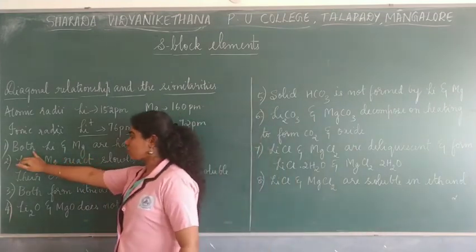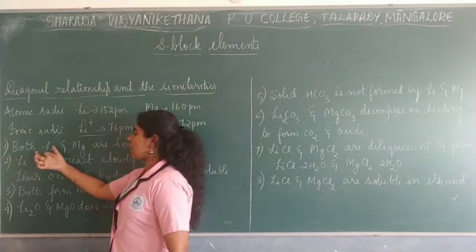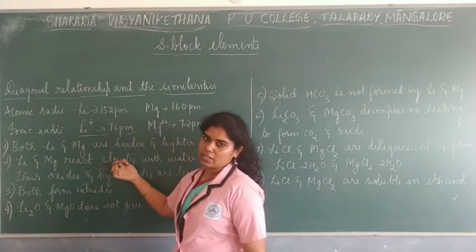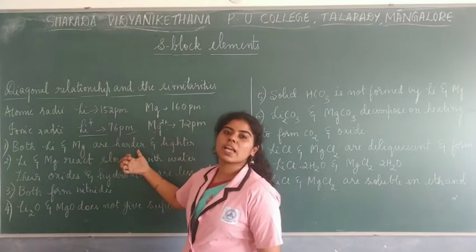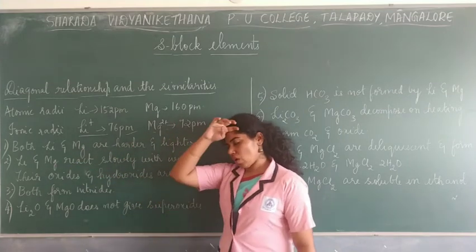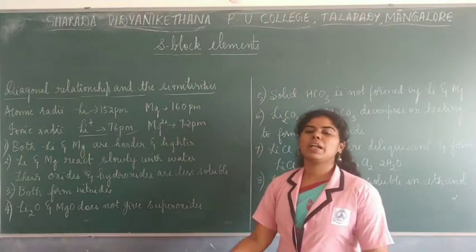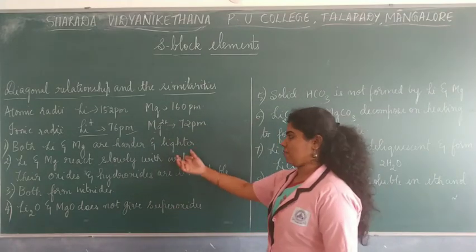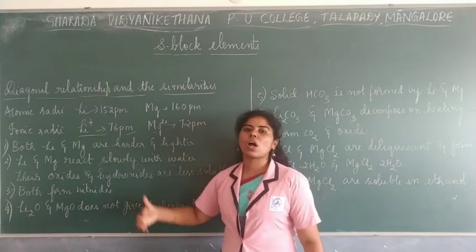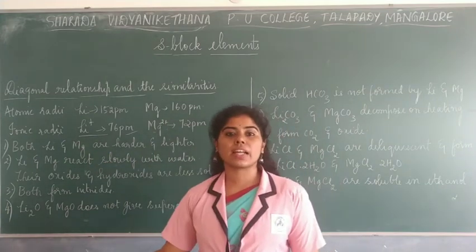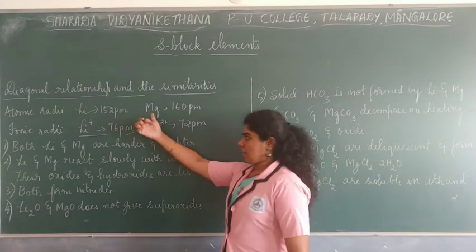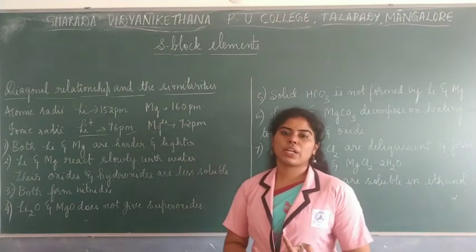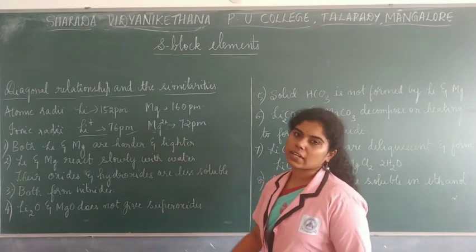I'll tell you how. First of all, as I said, lithium is much harder. In the same way, magnesium also seems to be harder, and they are lighter too. Because of this, their melting point and boiling point are also high. So magnesium also had a similar property just like lithium. This is one of the conclusions that we arrive at, that these both have some relationship with each other. That is your diagonal relationship.